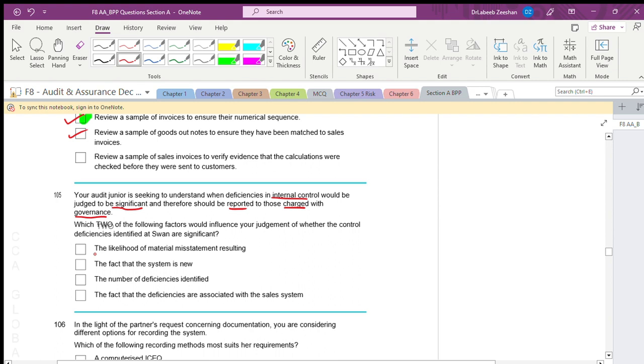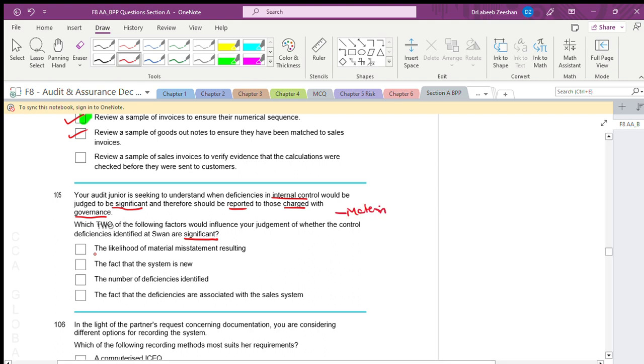Which two of the following factors influence your judgment of whether the control deficiencies identified by Swan are significant? When we are talking about significant, materiality is very important. Material misstatement is the key word.